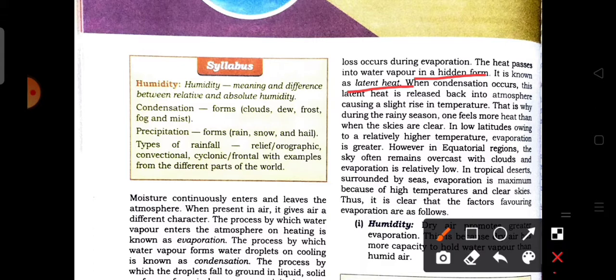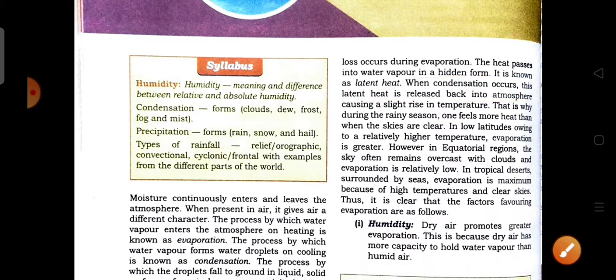Now, what do you mean by condensation? Condensation is the process of changing water vapor to water droplets, where heat is released and it changes its form. By condensation, latent heat is released back into the atmosphere and causes a significant rise in the temperature.